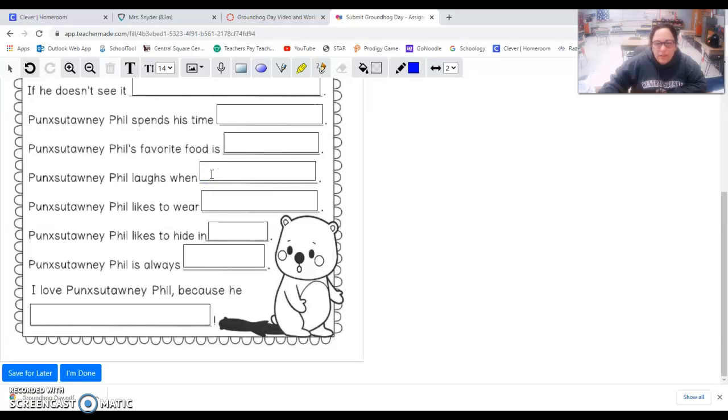Just make it up and be silly and be creative. Punxsutawney Phil likes to wear? Again, just make it up and be silly and have fun with it. Punxsutawney Phil likes to hide in.